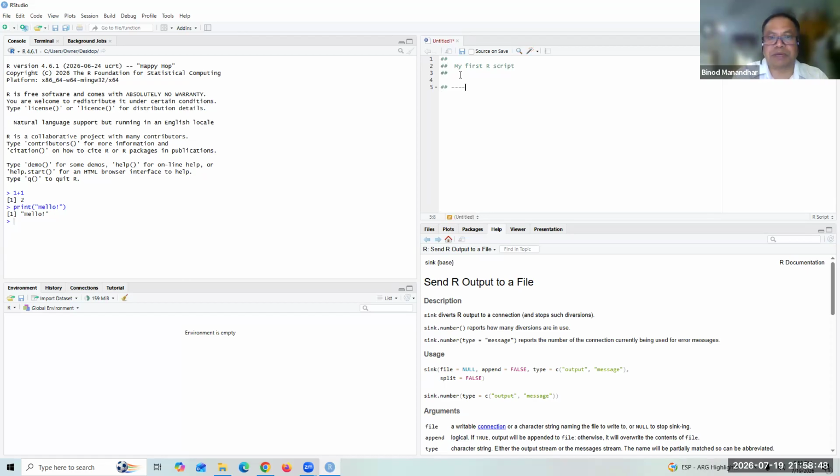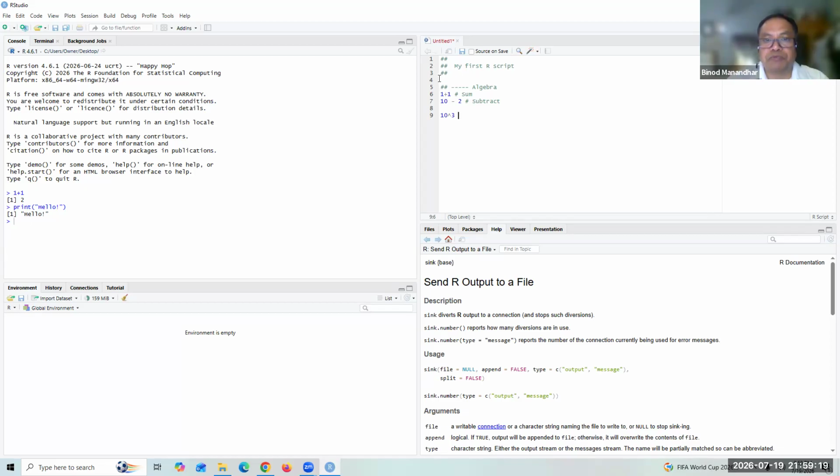Now, let's say very basic algebra, 1 + 1. Now, this is the sum, right? 1 - 2, subtract, right? Let's say 2 power 3, exponent, right?